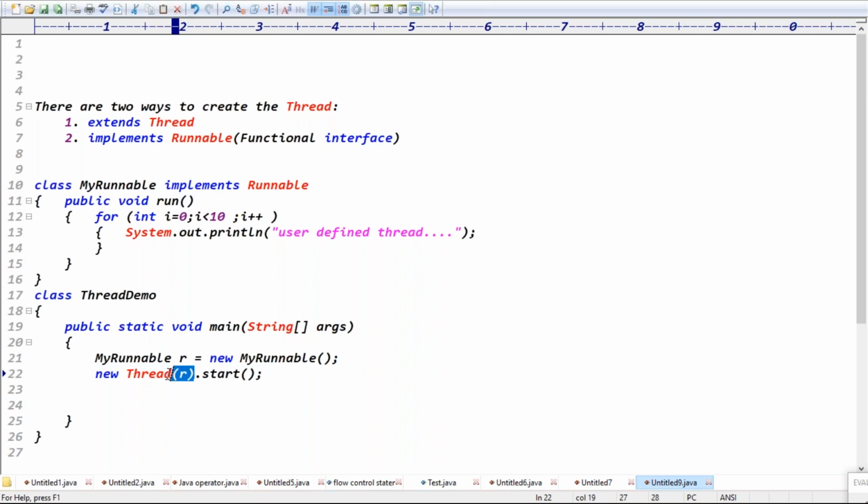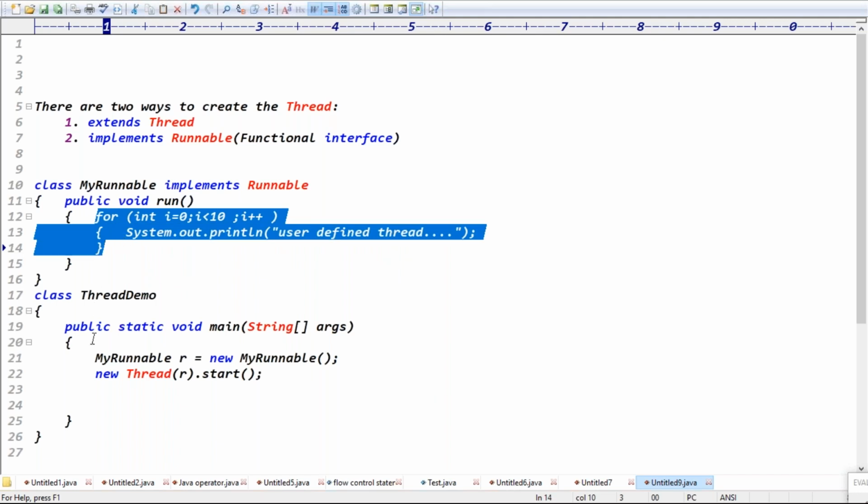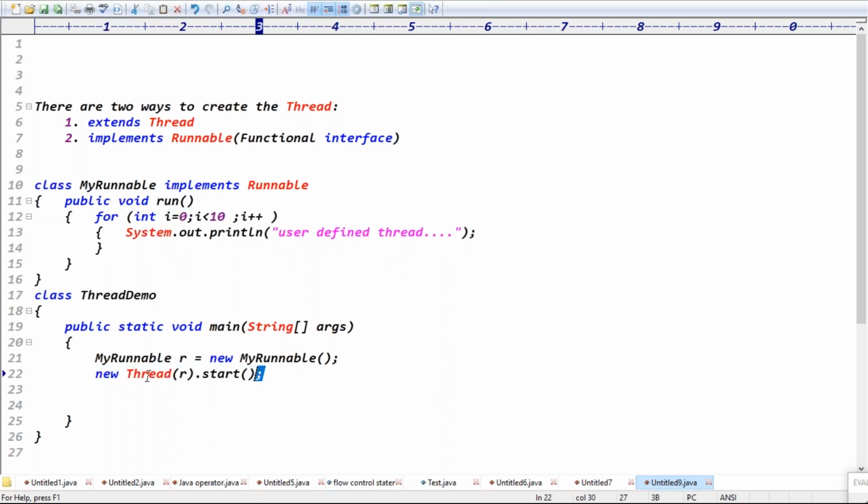Guys, is it clear now? Yes, sir. The Thread class is in which package? Are you importing any class here? No, right? We didn't import, which means it belongs to the default package, which is the java.lang package. Exactly, guys. So directly r.start is not possible. That's why you create the object and call new Thread start. For that you have to pass the runnable argument, right?